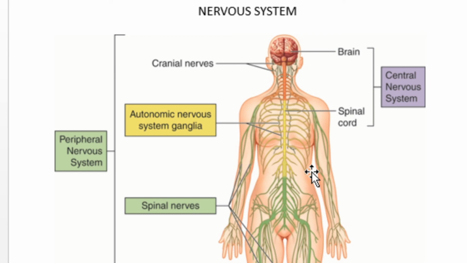What is the function of these nerves? These nerves carry information to and from the central nervous system. Central nervous system is brain and spinal cord. So, what is the function of these nerves? These nerves carry information to and from the central nervous system.